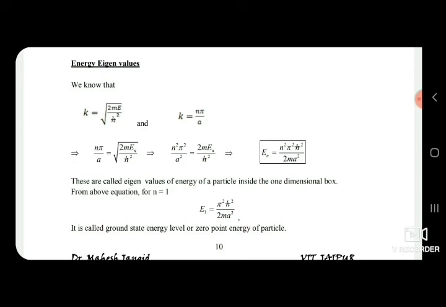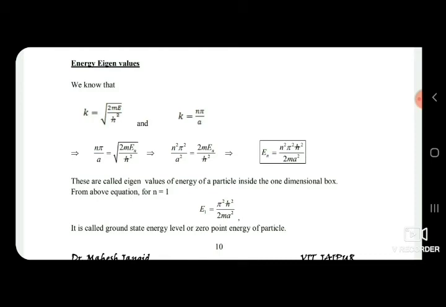On solving, we get the energy of the nth energy state, En equal to n square pi square h cross square upon 2 m a square. These are called eigenvalues of energy of a particle inside the one-dimensional box.